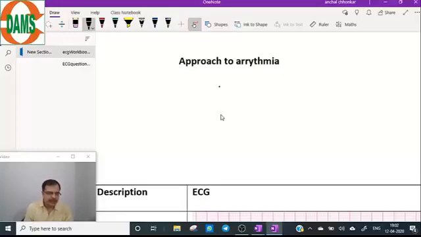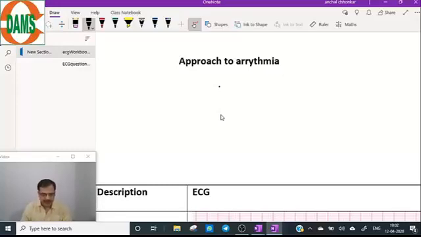Usually one question is always on the arrhythmias. Remember, they ask the simple arrhythmias. They do not go into very much detail or complicated ones.